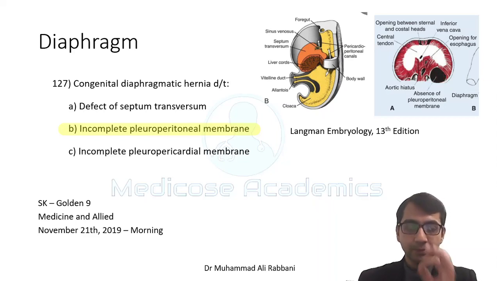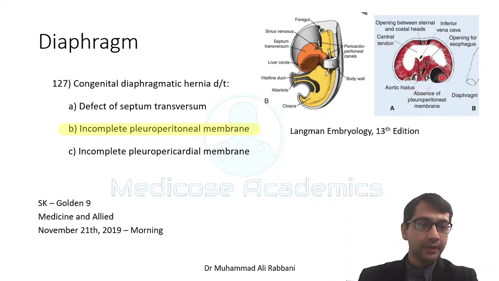But to complicate things more, the opening that was present before the membrane is known as the pleuropericardio-peritoneal canal. So you have to be vigilant about what is the exact nature of the question. If they are asking about the membrane, then be very vigilant to see pleuroperitoneal membrane.